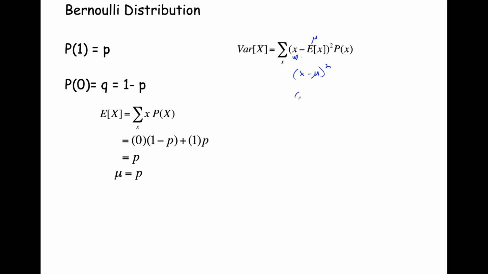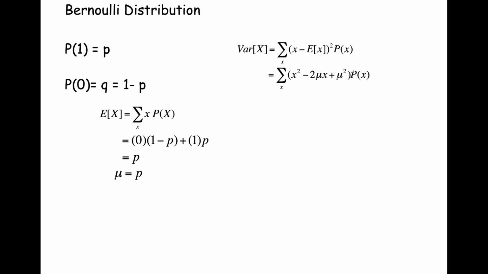And so if we did that, that's x squared minus 2 mu x plus mu squared. Okay, so if we do this, we expand that FOIL rule for this squared parenthesized expression, x minus E of x quantity squared, and we get the following polynomial. We have in our parentheses x squared minus 2 mu x plus mu squared, all times probability of x.